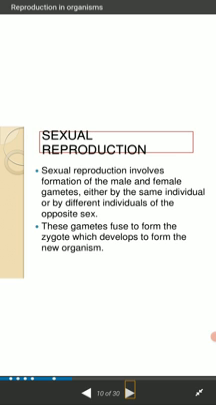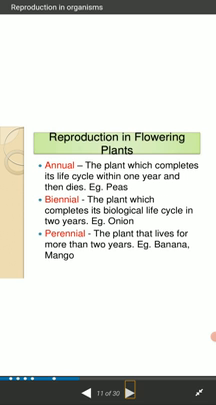Always remember, in the case of sexual reproduction two opposite sexes are required. What is the meaning of opposite sex? The male and female both. These gametes fuse to form the zygote, which develops to form the new organism. So these are the basic fundamental features of sexual reproduction. The next slide contains reproduction in flowering plants.